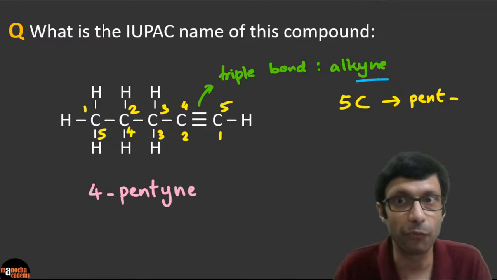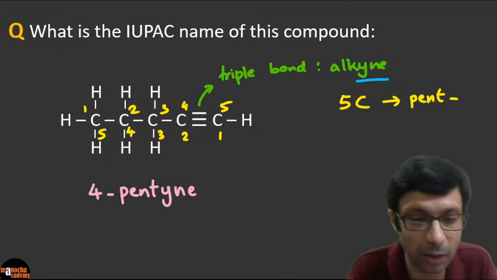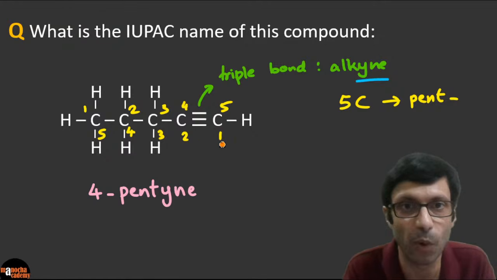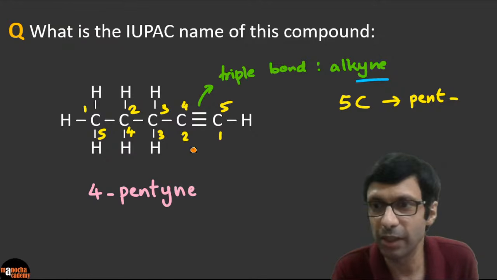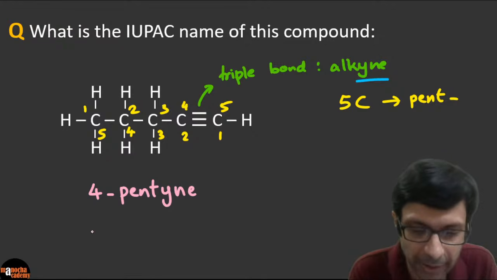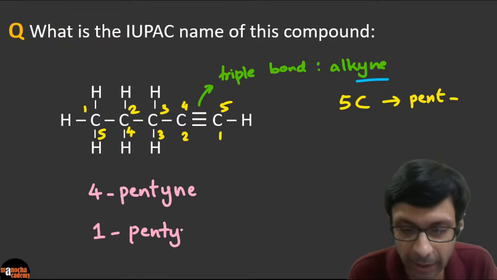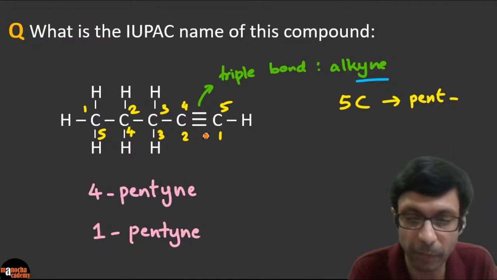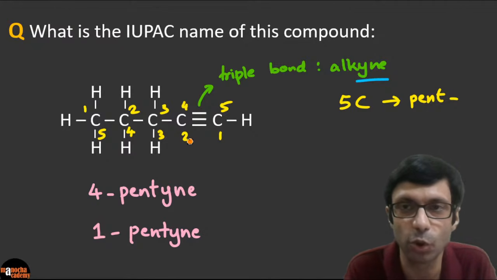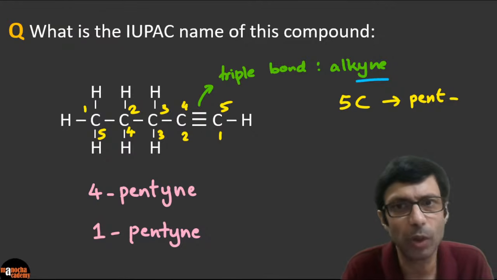So because it could be 4-pentyne, or the triple bond can be between 1 and 2. So another option is it can be 1-pentyne also, right? Or simply pentyne, because if the triple bond is between carbon atom 1 and 2, so we can say it's 1-pentyne or 4-pentyne. So which one should I choose?